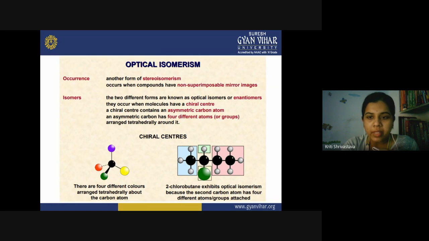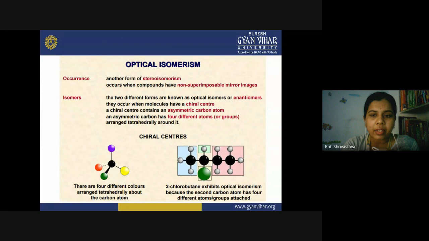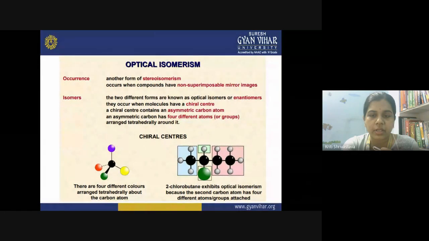So what happens here, when such chirality exists in the molecule, it has two different structures and two mirror images. They both are non-superimposable. So this phenomenon is entirely due to the presence of asymmetry in the carbon, and the two different forms that we get after seeing the mirror image, we call the enantiomers.